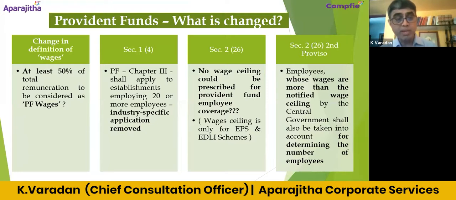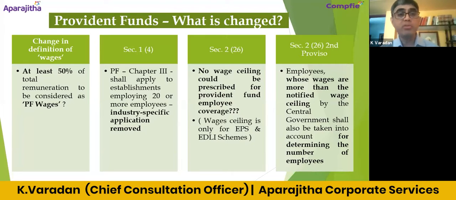But it appears, particularly for PF, there won't be any salary ceiling, because if we go through the definition of the term employee under section 226 of this code, it appears that a salary ceiling, even if it is fixed, will not be available for PF. It will be there for the pension scheme. It will be there for EDLI. It will be there for ESI, but not for PF. But of course, we may have to wait for the scheme. Suppose if some change is brought about through the scheme, then that would be maybe advantageous for the employer, so that they can restrict the contribution to a particular amount instead of the entire salary.